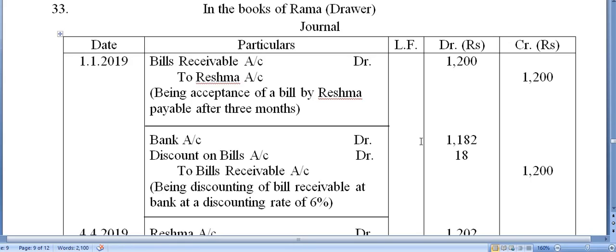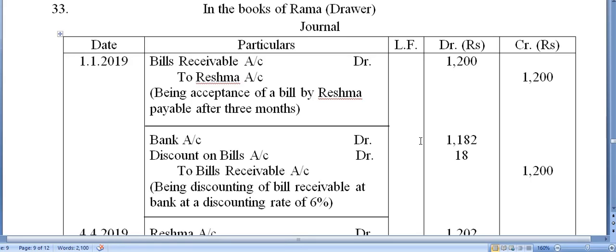We have covered all the sections, because question number 22 was about endorsement. So we have covered the bill held, endorsed or discounted by the drawer and dishonored by the drawee on maturity, all three types of questions. So this 33 is about discounting with the bank.